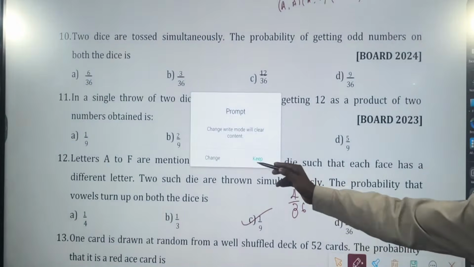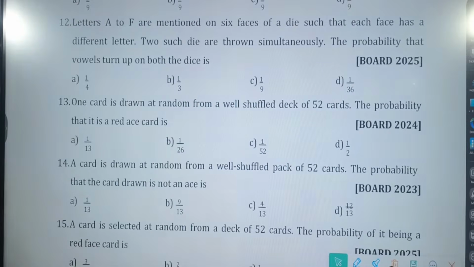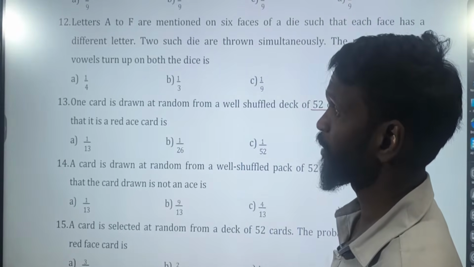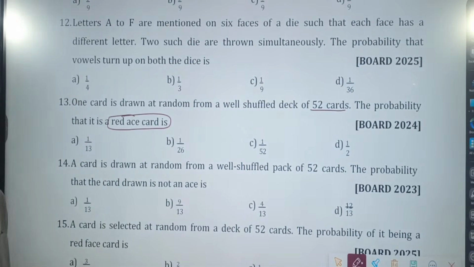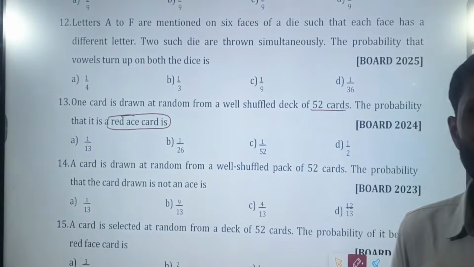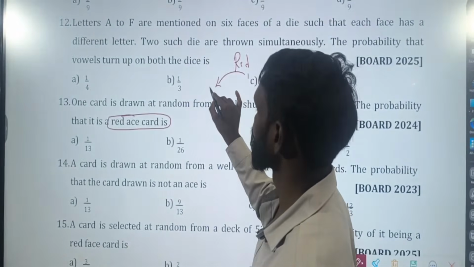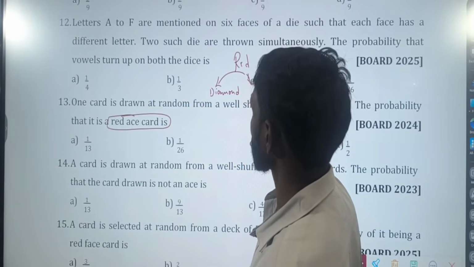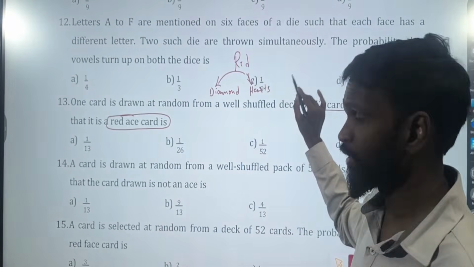Next, coming to the cards question. One card is drawn at random from a well shuffled deck of 52 cards. The probability that it is a red ace card. In red, how many ace cards will be there? Under red, we have diamonds and hearts.